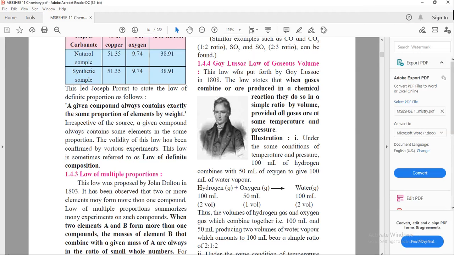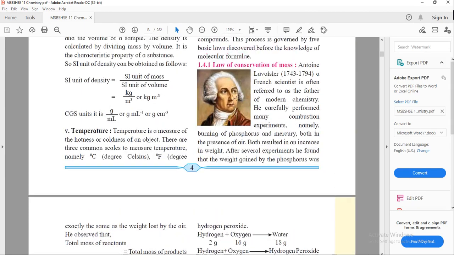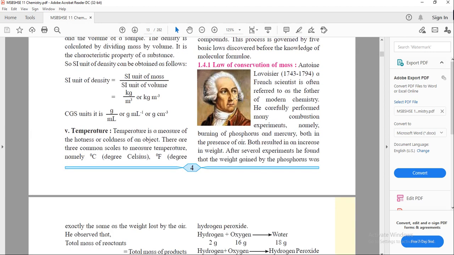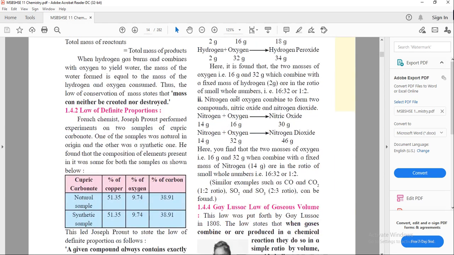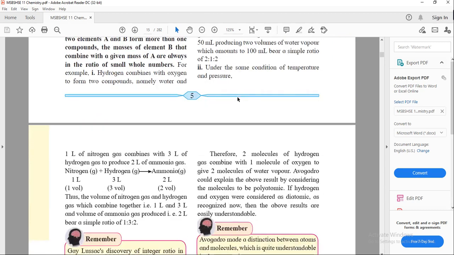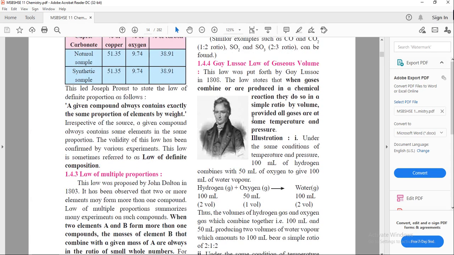In this session we will study about the laws. The first law in chemical combination is the law of conservation of mass, the second is definite proportion, and then multiple proportion. But these three laws are not in your syllabus. They are deleted from your syllabus, so you directly move ahead and we'll study about the Gay-Lussac's law of gaseous volume.